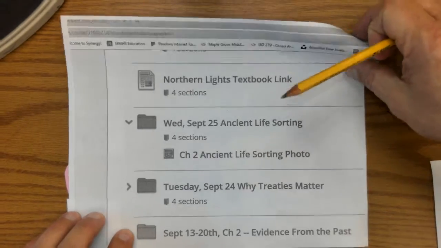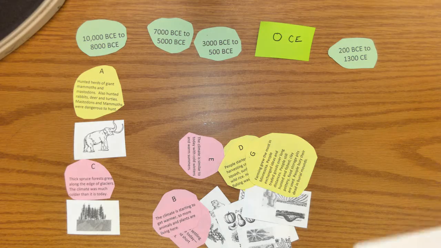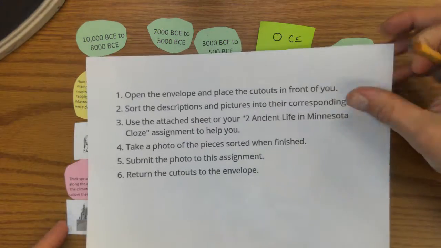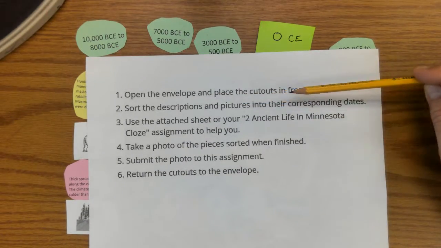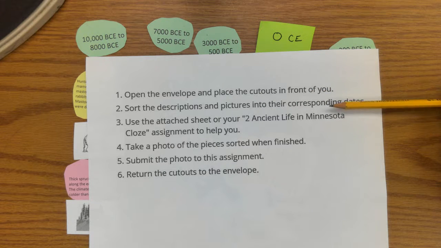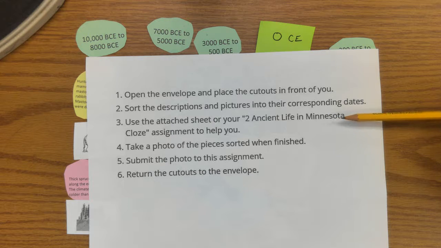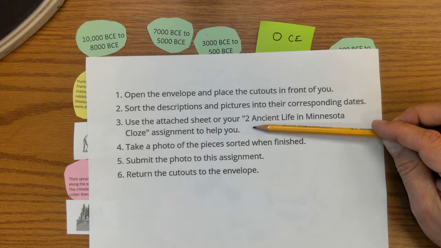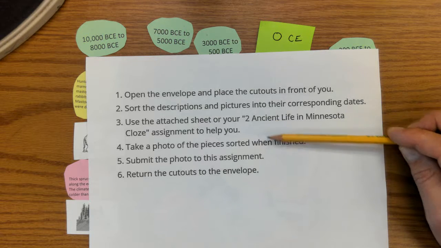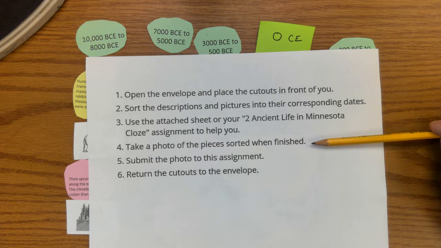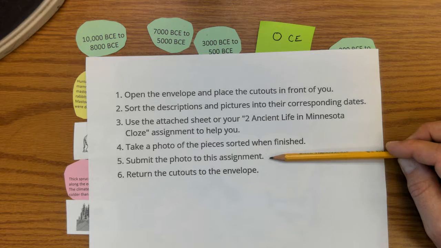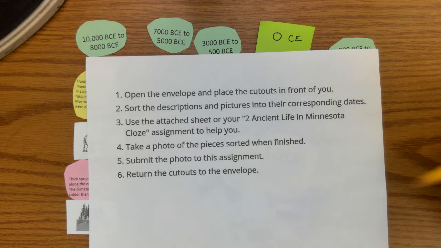You'll open that, and then there's the directions for this, and it's going to explain. Open the envelope, place the cutouts in front of you, sort the descriptions and pictures into their corresponding dates. Use the attached sheet or your Ancient Life Minnesota Closed assignment to help you. Remember, you did this already, should be in your folder. Take a photo of the pieces, sorted when finished. Submit the photo to this assignment. Return the cutouts to the envelope.